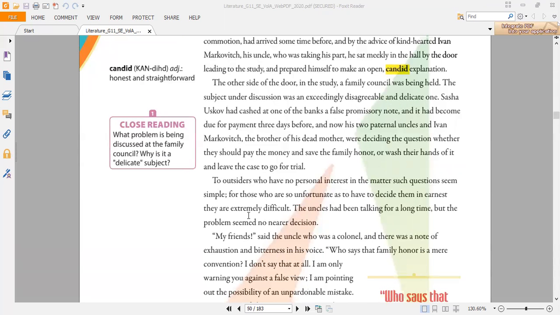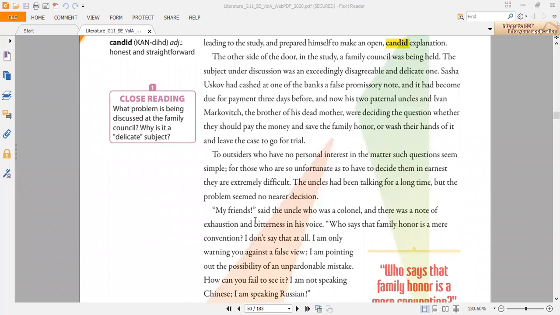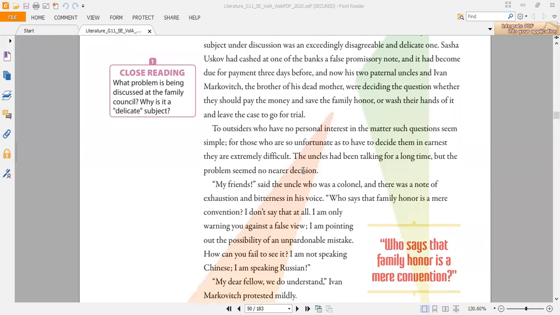Throughout the whole story, there is a huge negotiation, and the two paternal uncles agree that they don't want to help him pay the money. It shows that Markovich is a kind-hearted man, and the other two paternal uncles were strict and tough. So here it says, "My friends," said the uncle who was a colonel, and there was a note of exhaustion and bitterness in his voice.